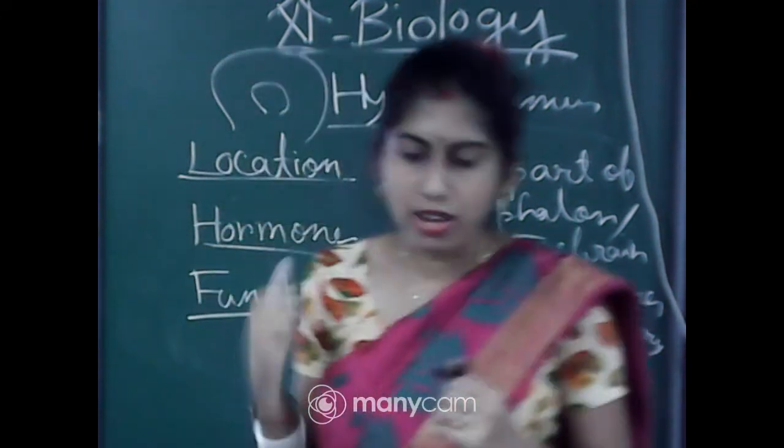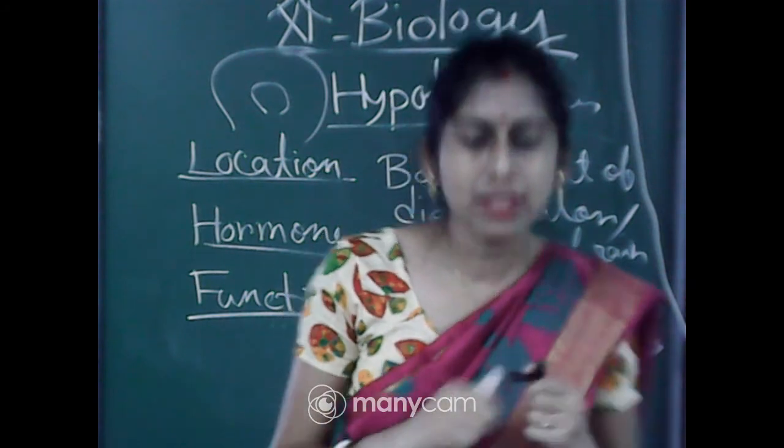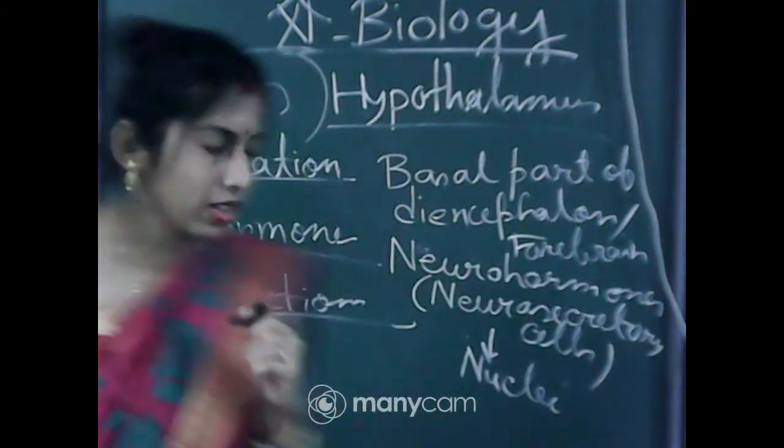And what is the function of this hypothalamus? It regulates the synthesis and secretion of pituitary hormones.